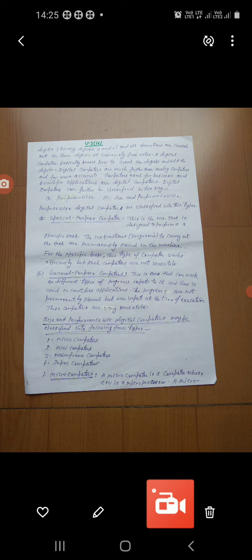This is the one that is designed to perform a specific task. That is why it is called a special purpose computer. The instructions, that is, programs to carry out the task, are permanently stored in the machine. For the specific task, this type of computer works efficiently, but such computers are not versatile.